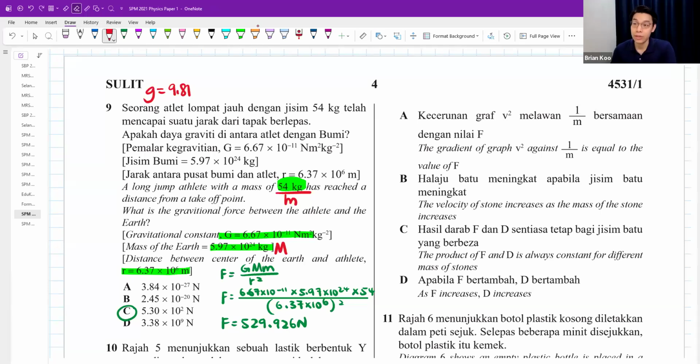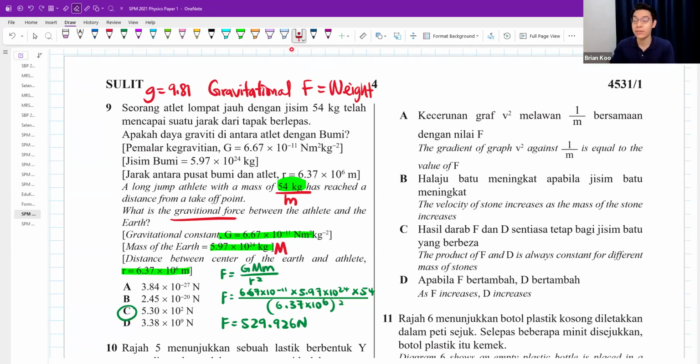To find the gravitational force, the question asks, what is the gravitational force? If I want to find gravitational force, it is the same thing as weight. Do you know that? SPM has asked many times, what is the meaning of weight in paper 2? And we always say weight is gravitational force. I think 2021 SPM paper 2 also asked in the essay question, what is the meaning of weight? Weight is gravitational force.